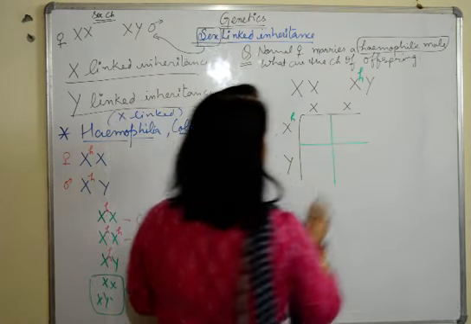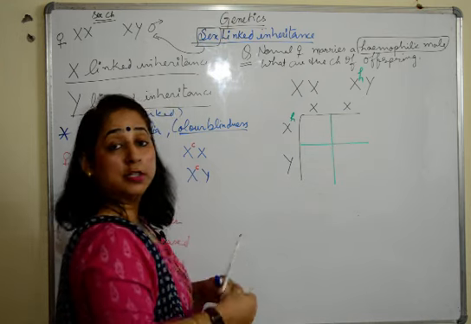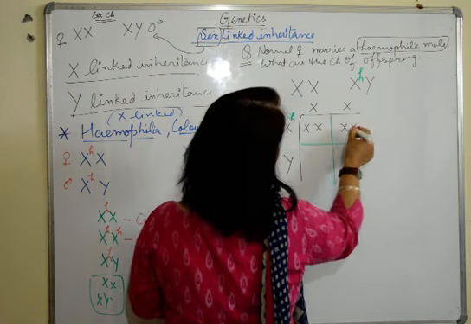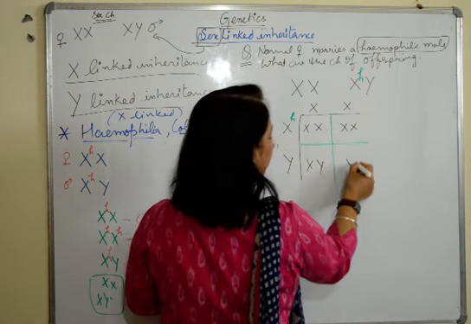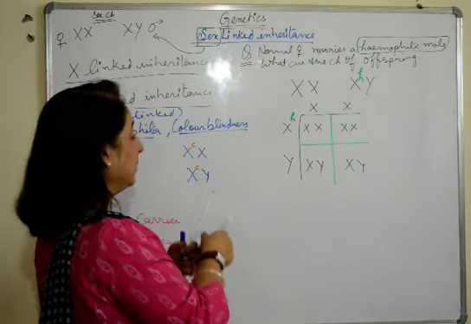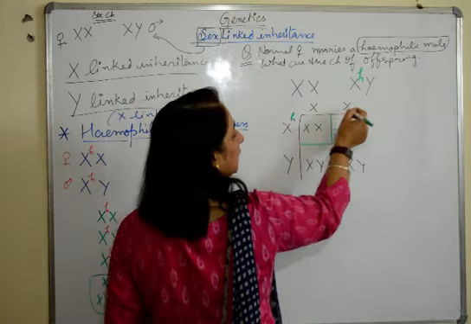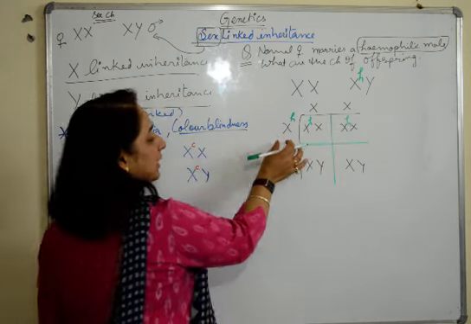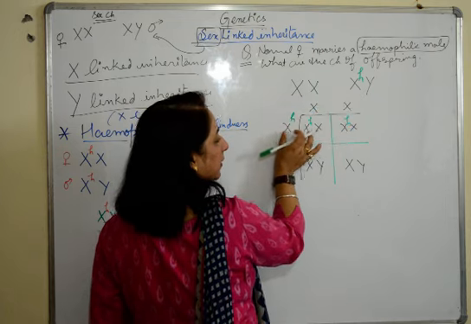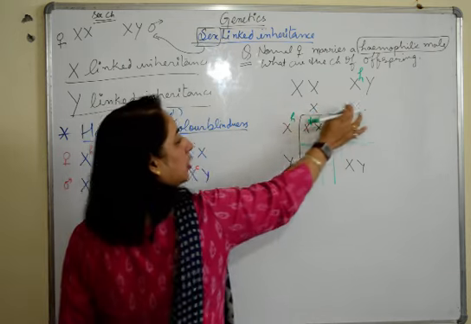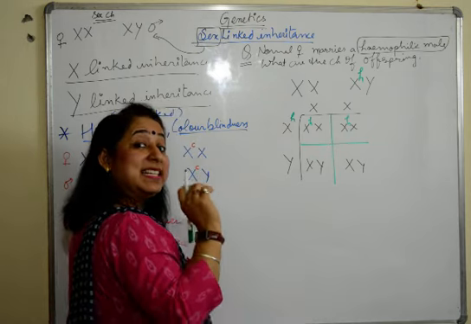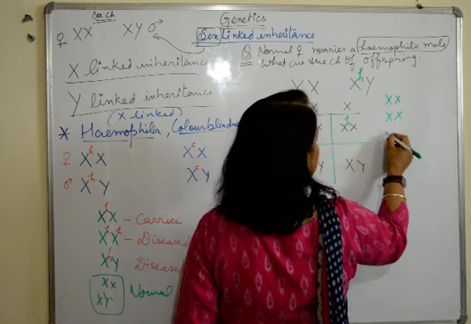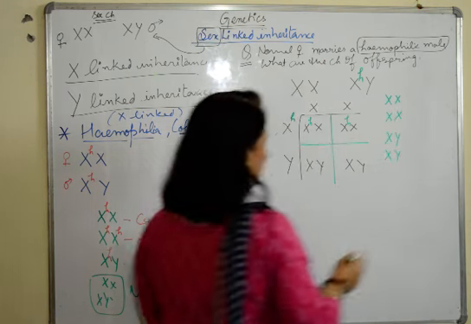Now when we cross them, what is the result that we get? Result will be again X and X, of course. This is X and Y. Now this hemophilic X has been crossed with these two. So what do we get? One hemophilic X will be there in both the scenarios. This hemophilic X was crossed with this, and this was formed. This will be crossed with Y, and Y will be crossing with both these, so normal. So what is the result that we are getting? When we write the result, there are two daughters, two sons.